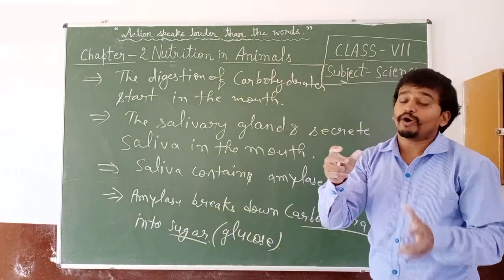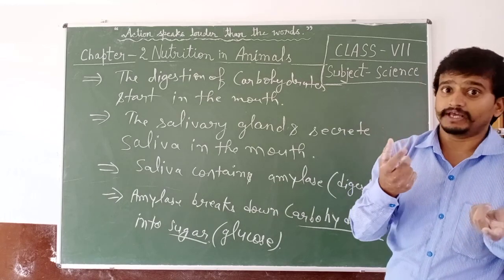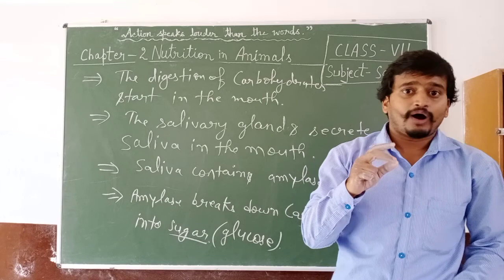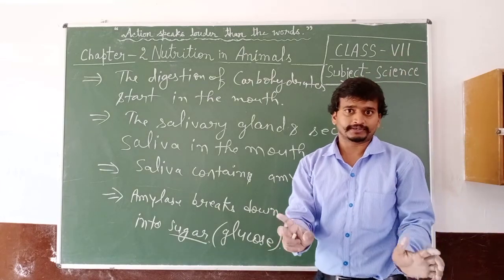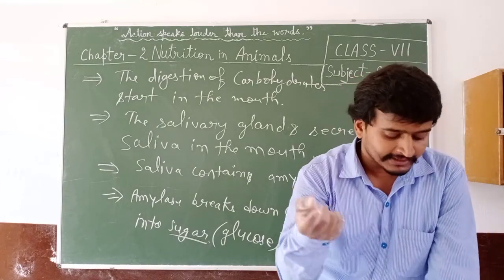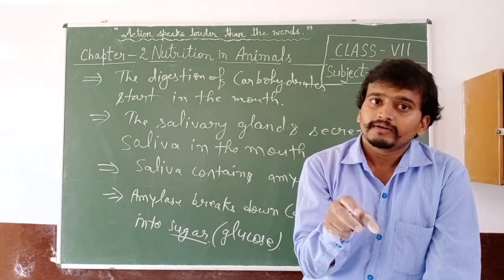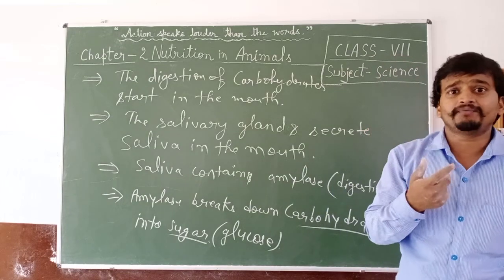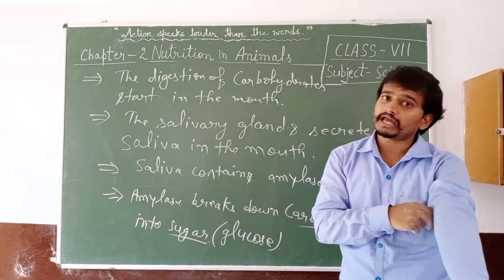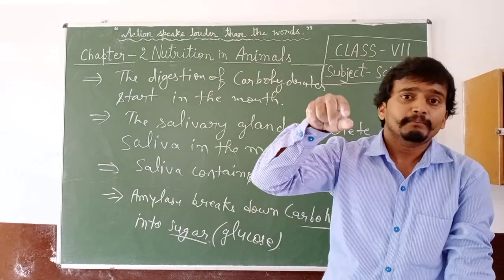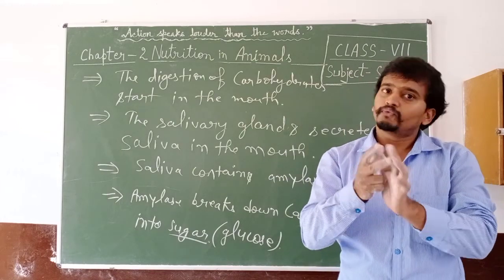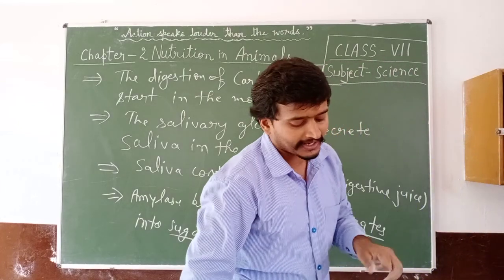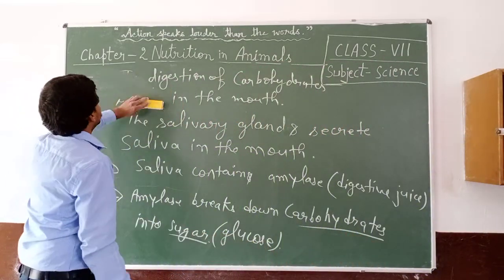The tongue. What is the help of the tongue? In the mouth we have salivary glands, teeth and tongue, and all these perform some work. The tongue helps in mixing the saliva with the food. The liquid that we have in our mouth is saliva. The tongue mixes the saliva with the food and pushes food into the esophagus or the food pipe.